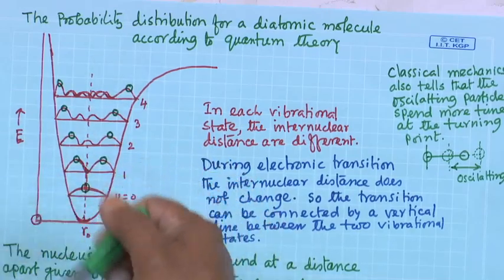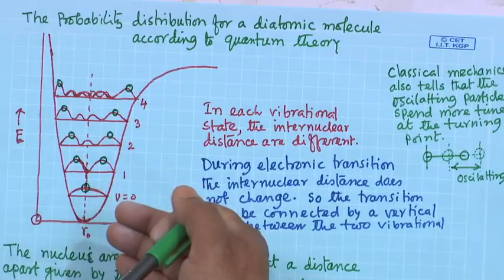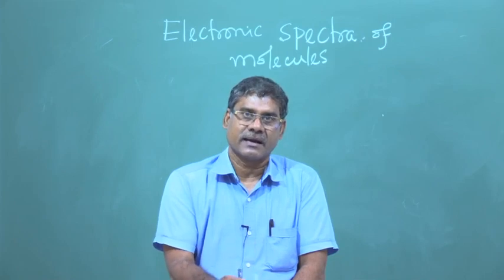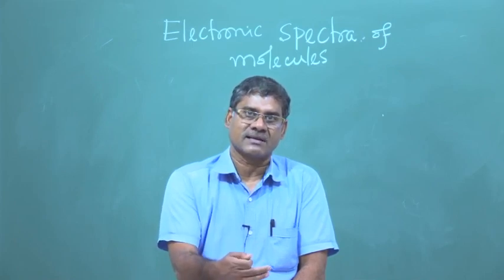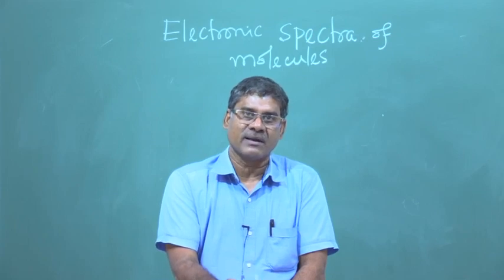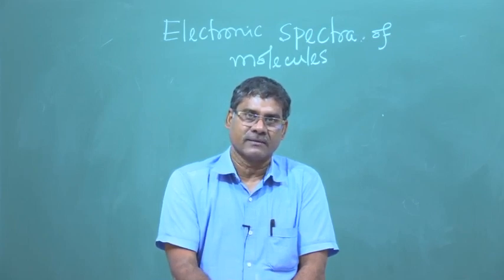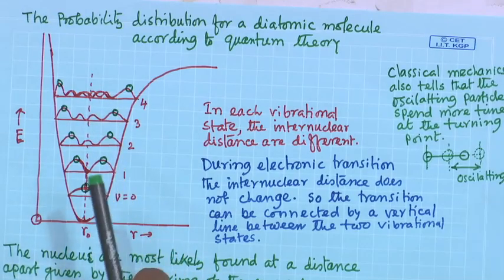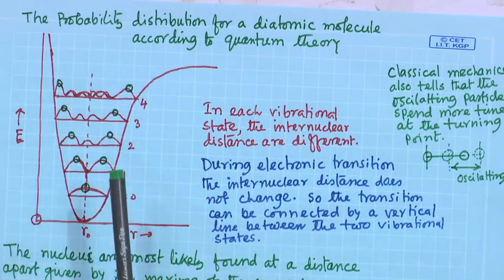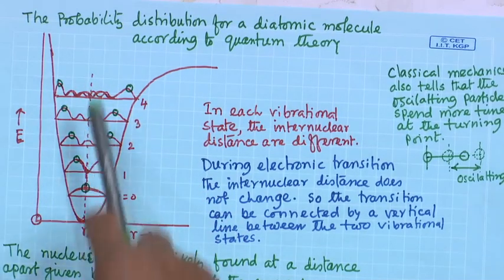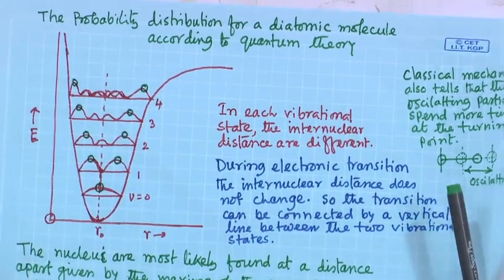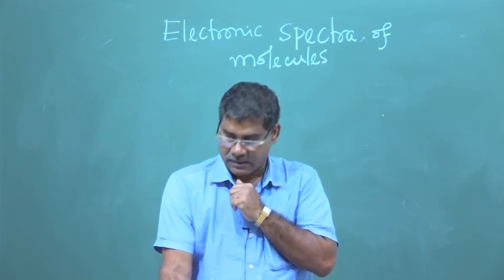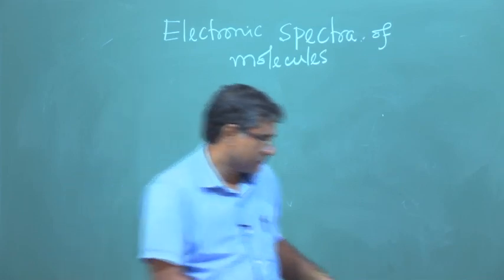At the lower electronic state it was in a particular vibrational level. Now in the excited electronic state there are vibrational levels too. In which vibrational level it will go, we can connect with the vertical line, basically connecting the maximum probability of the vibrational level of the ground state and the excited state. That's the meaning of this Franck-Condon principle, and I will show you.